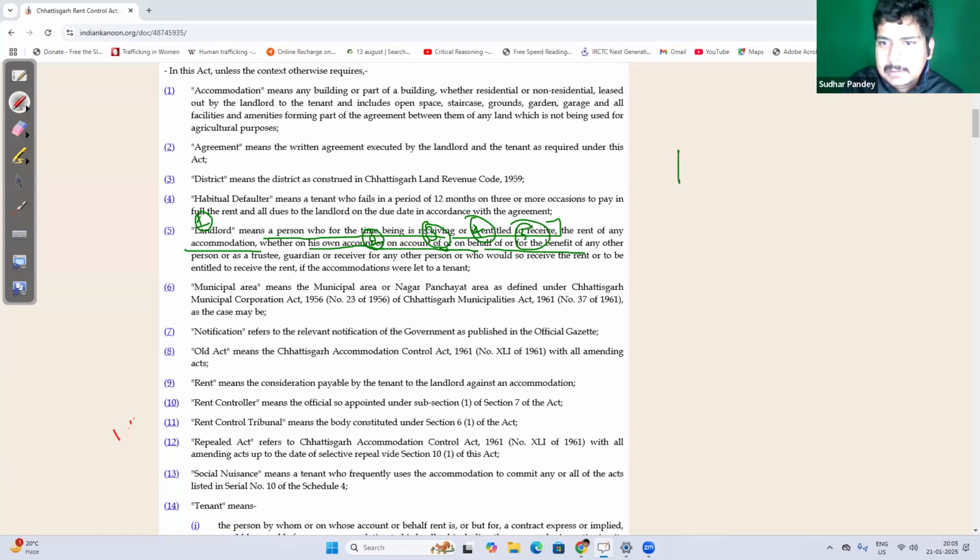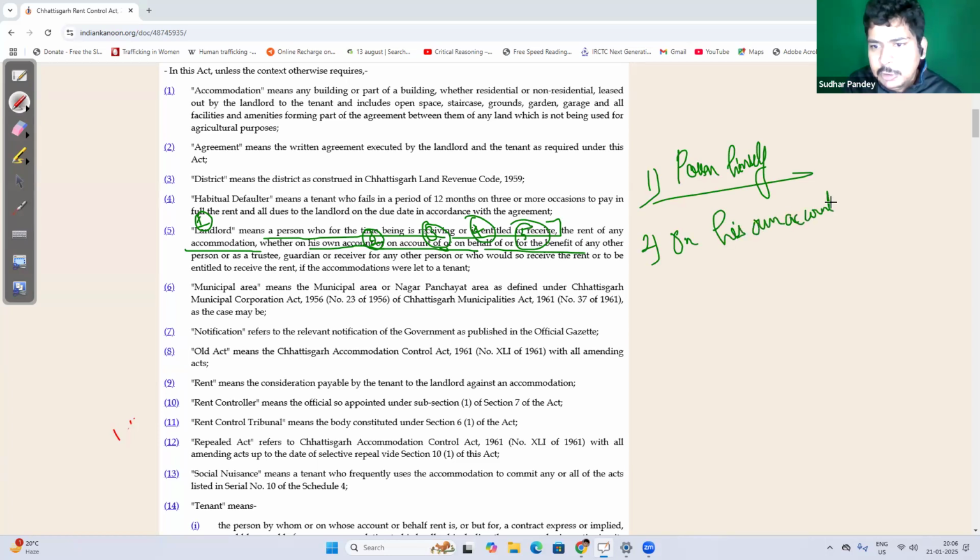Landlord means a person himself receiving rent, second, on his own account or on account of another or on behalf of another.